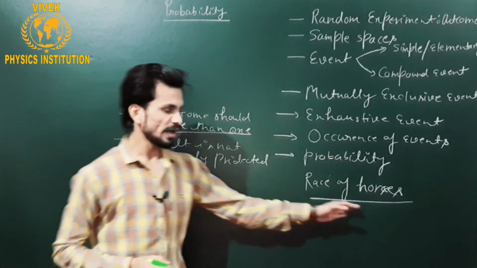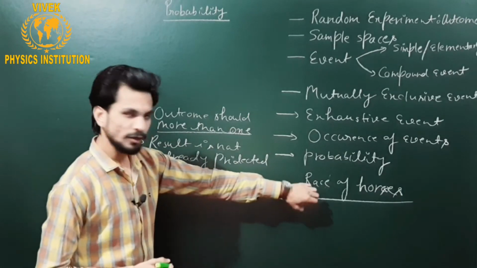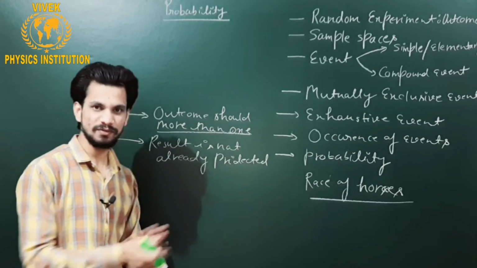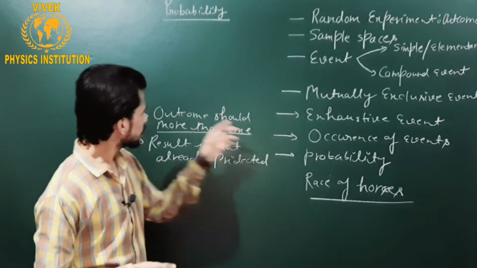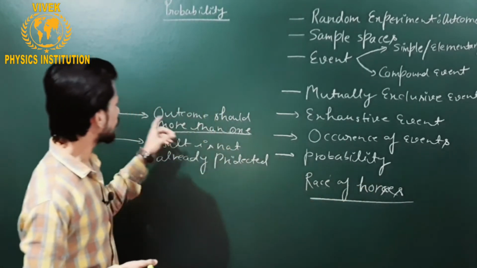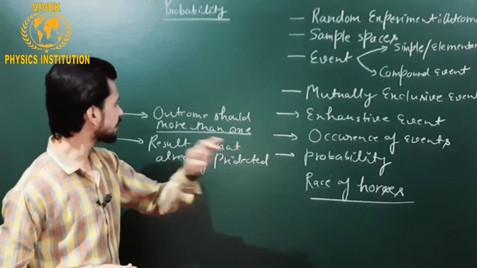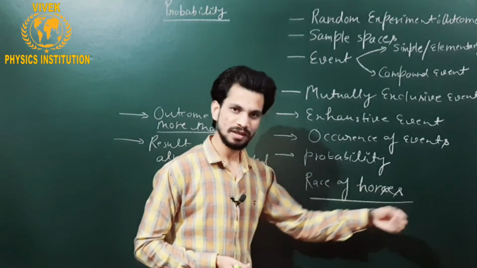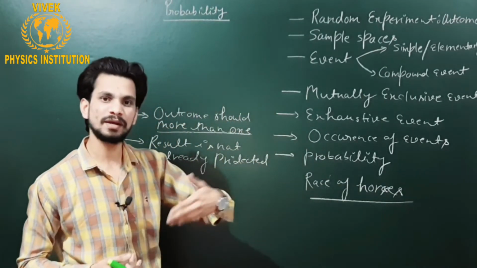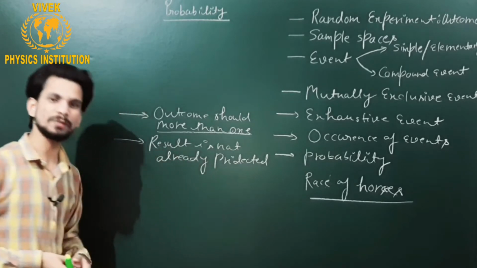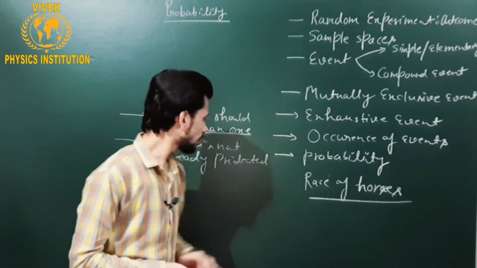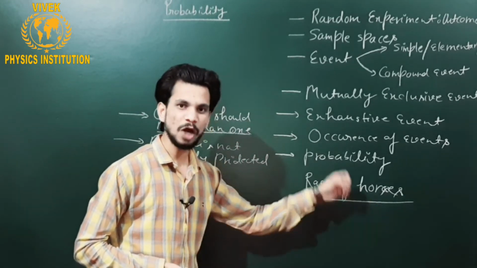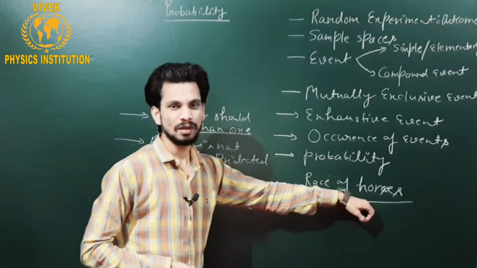So surely one or two horses can win in that particular race if it is made so. This complete experiment obeys the first criteria, because the first criteria is that the outcome should be more than one, and here more than one horse can win, and they can be first, second or third according to their prize distribution. So the first criteria is followed here, and another is that we do not have any idea which one horse out of all the horses can win.